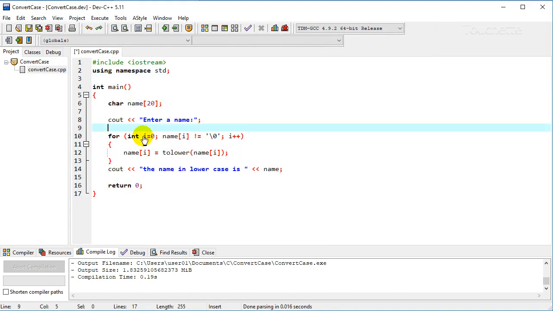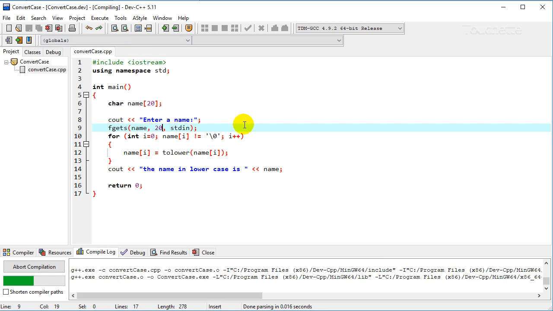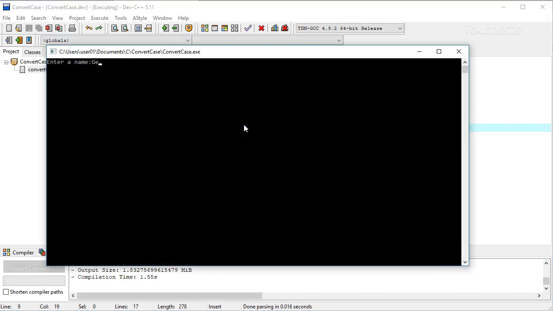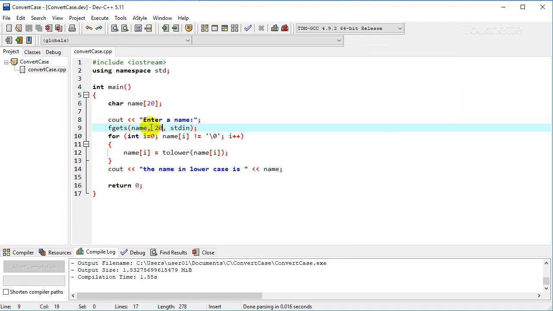So let's change that and use this input here, which is a little bit nicer because we're going to actually check to make sure that they only enter so many characters, right? So it will also take our spaces. So if we compile and run this, and we type in a whole name, it will convert the whole thing to lowercase and stop there. It will also make sure we only input the correct number of characters.